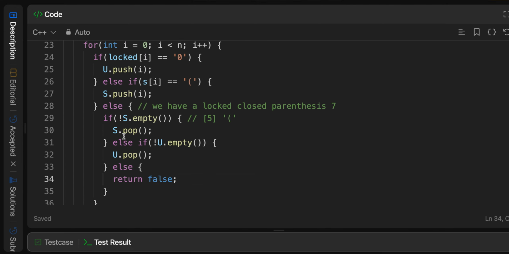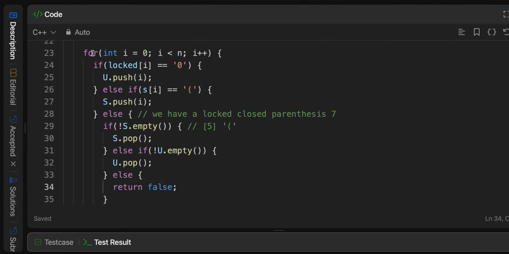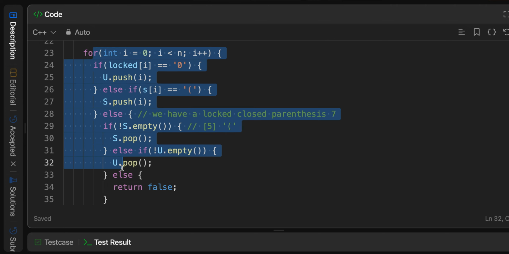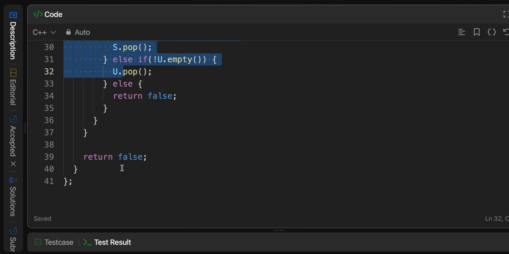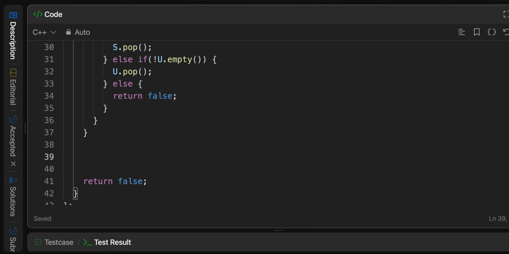So where are we? Okay, suppose we've completed our for loop here, looping through all of the characters of the string. Now we have some possibilities that we need to account for. Suppose our stack looks something like this. Our stack has characters remaining in it. And remember, this S stack just stores open parentheses. Sorry, open parentheses. I apologize.